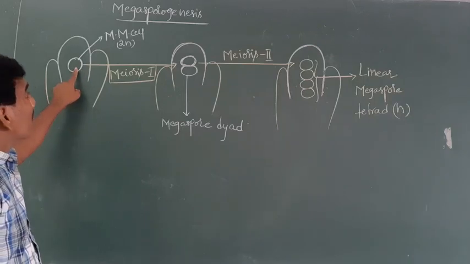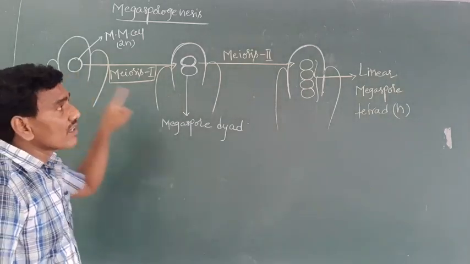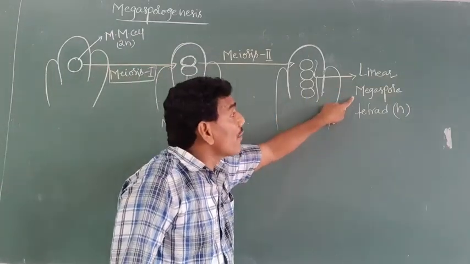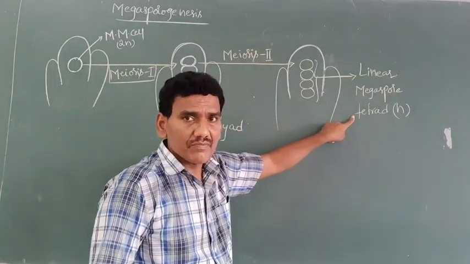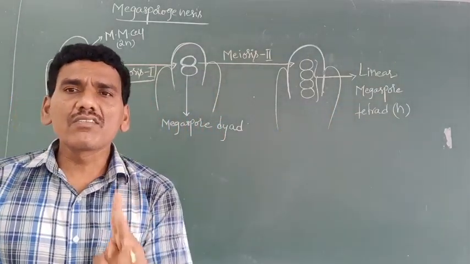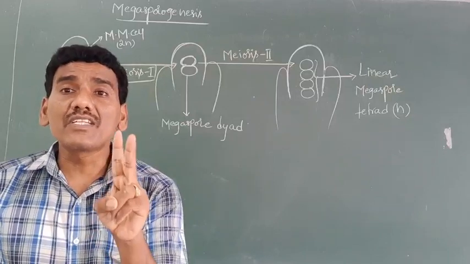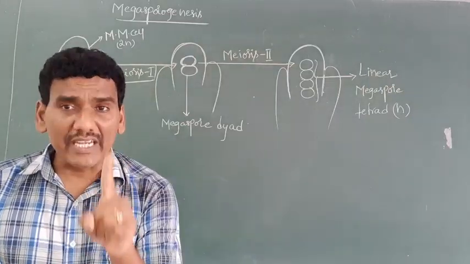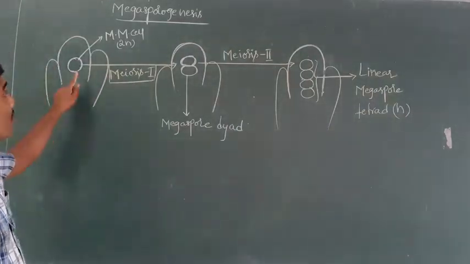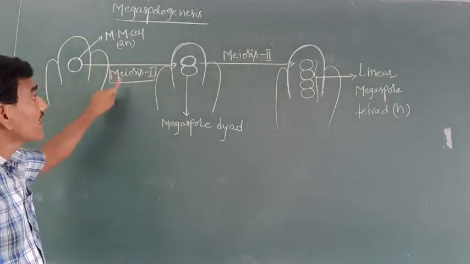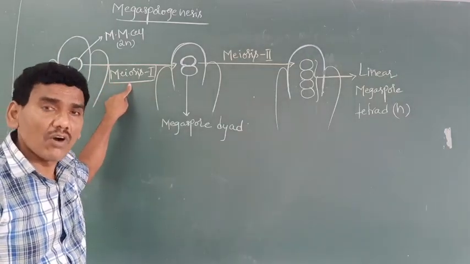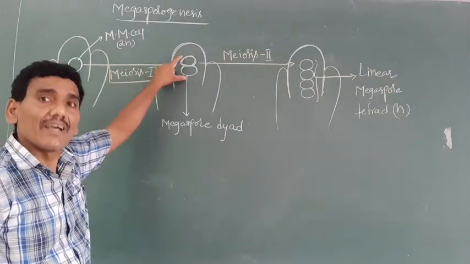The megaspore mother cell undergoes meiosis division to form a linear megaspore tetrad. In meiosis, two types of divisions are present: meiosis 1 and meiosis 2. Initially, the megaspore mother cell undergoes meiosis 1 to form a megaspore dyad.